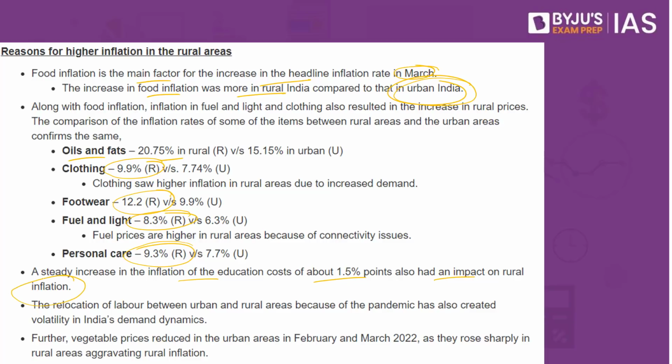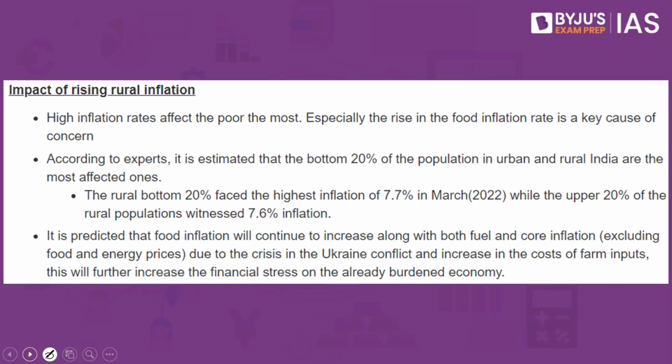So what do we understand? That inflation is more in the rural areas than the urban areas, and this is bound to hit the poor sections of society. So it is the poor sections who will be impacted. The 20% of below poverty line people are the ones who will be most impacted, and ultimately the poor will be the major sufferers. High inflation rates affect the poor the most, and especially the rise in the food inflation rate is a key cause of concern.